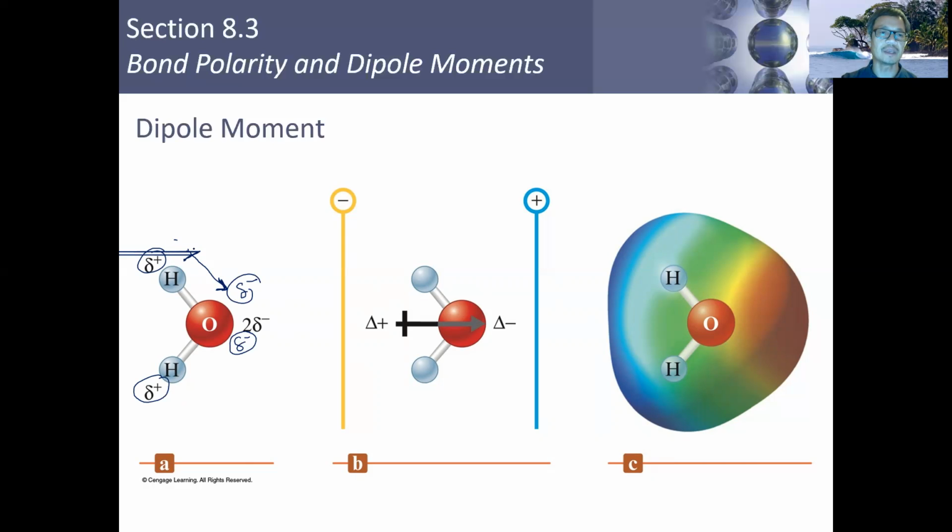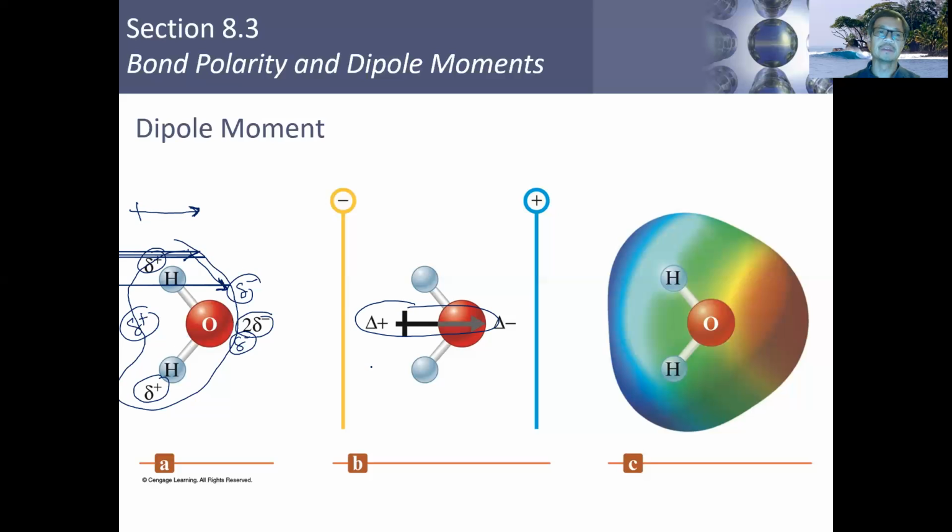If you look at the molecule as a whole, you can notice that the hydrogen side of the molecule will be set up as the positively charged end, and the negative side of the molecule is where the oxygen is located. So there is a dipole moment here. The overall charge of this molecule is going to be positive towards the hydrogen side, negative towards the oxygen side. So I've set up here that there is a dipole moment for the water.